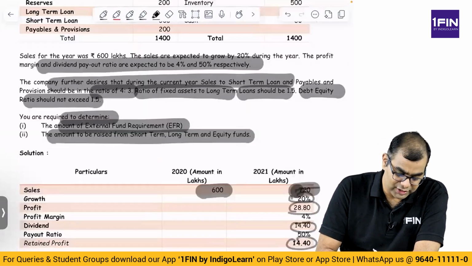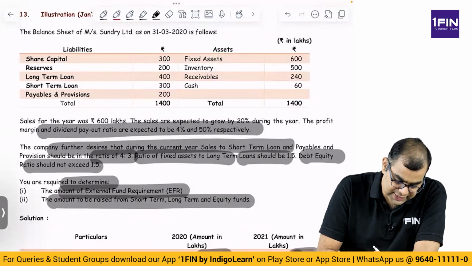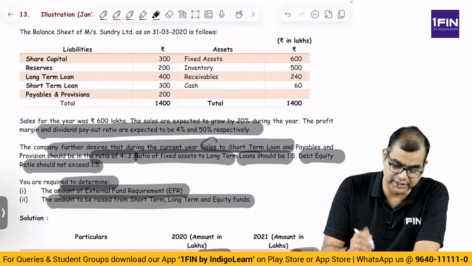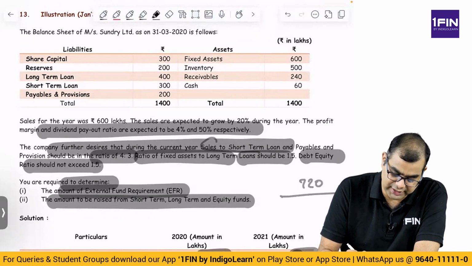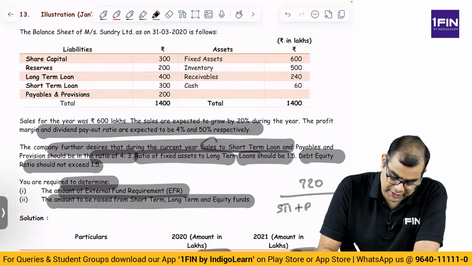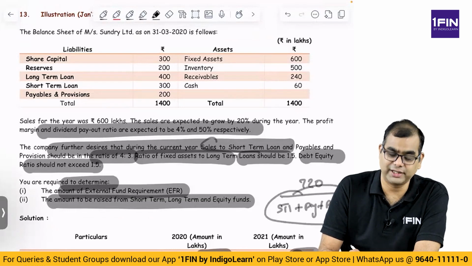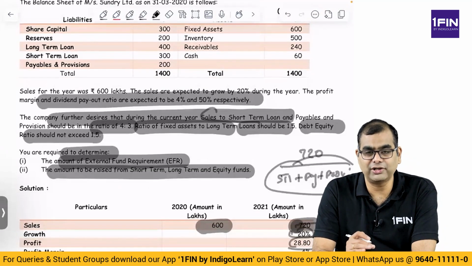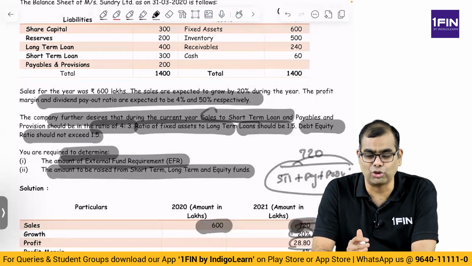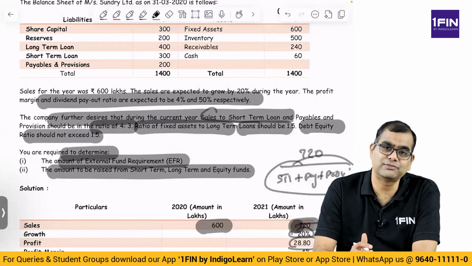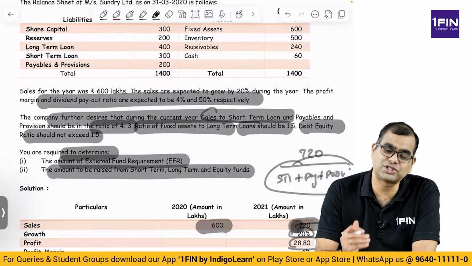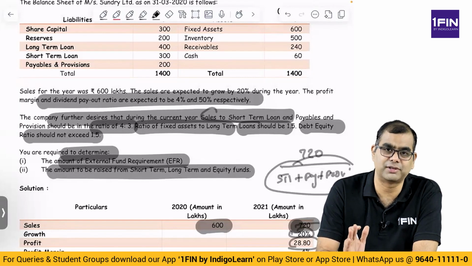Then what is the next ratio that they said? Sales to short-term loan plus payables plus provision. Sales is the numerator, which is 720, divided by the denominator. Now, the whole thing you have to understand is that whenever sales grow, most of the working capital items grow in a similar proportion. That is an underlying assumption here.